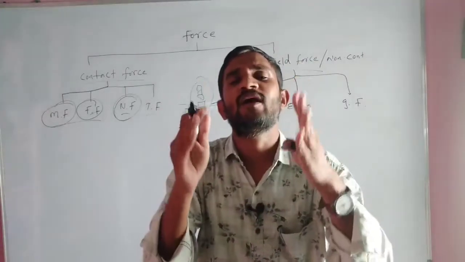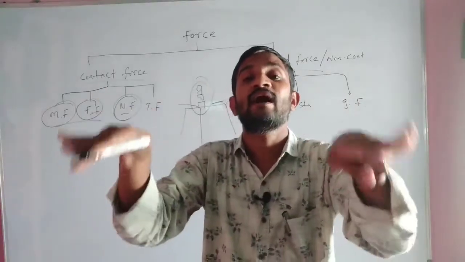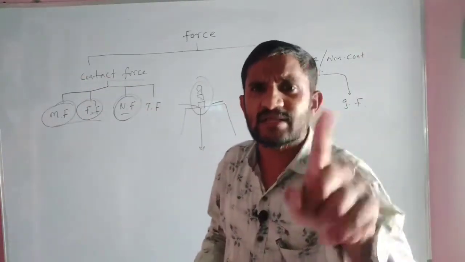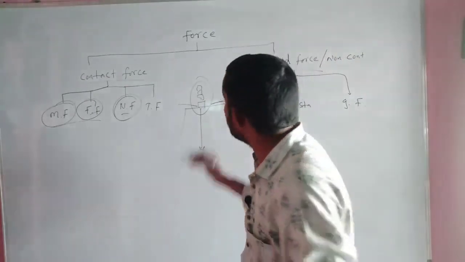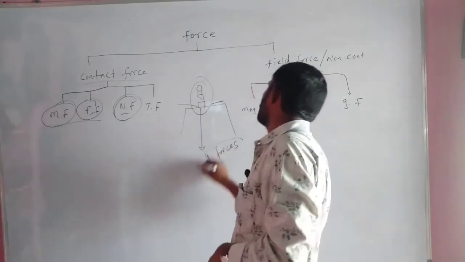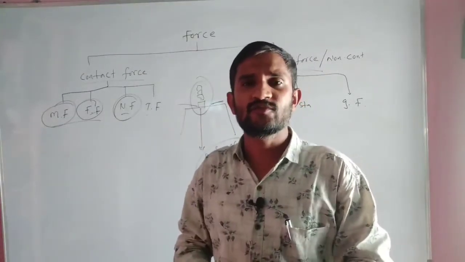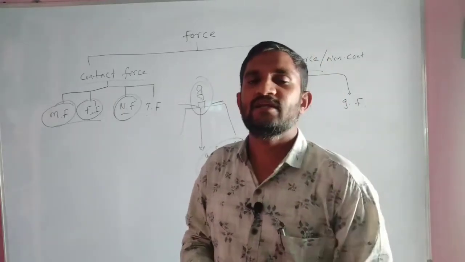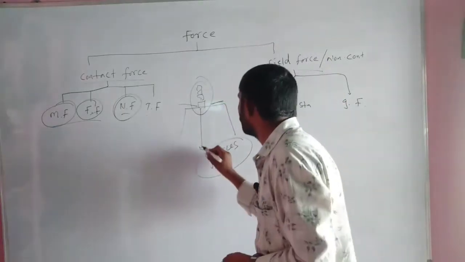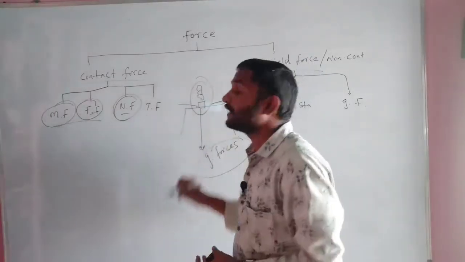Why will they fall down? Simply, why are they not staying like that in the air? That means some kind of force is working in the downward direction. What is that? Gravitational force is working in the downward direction. That's why these books will fall down.